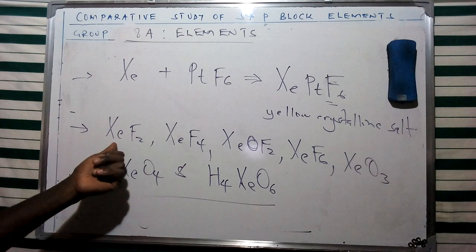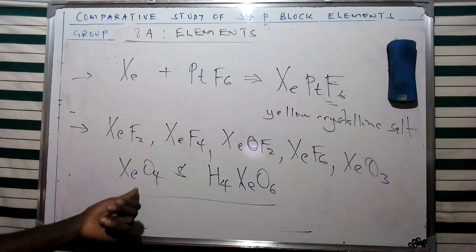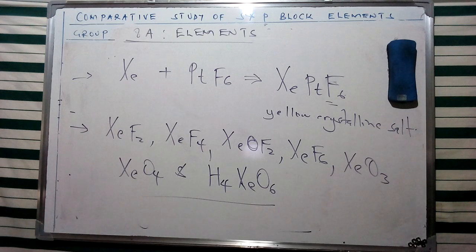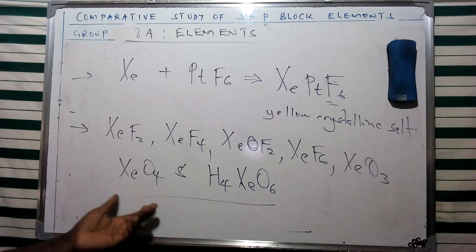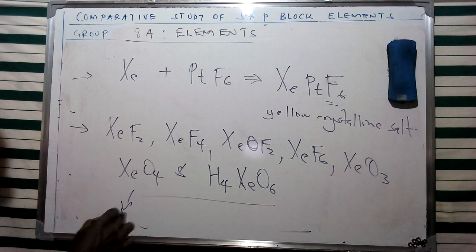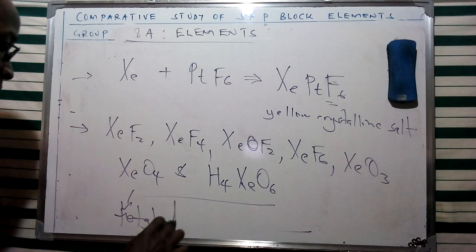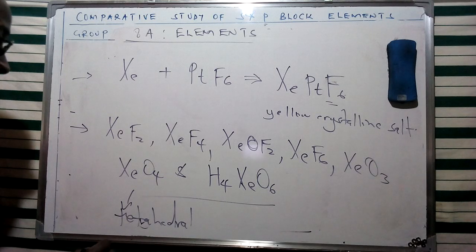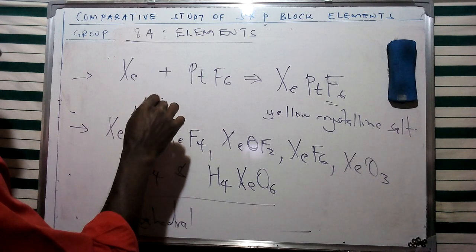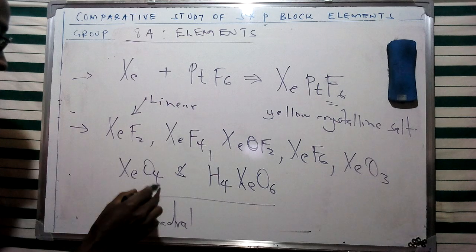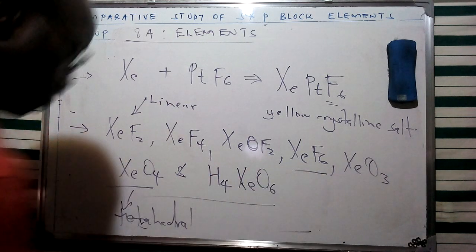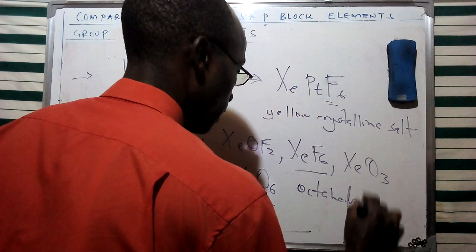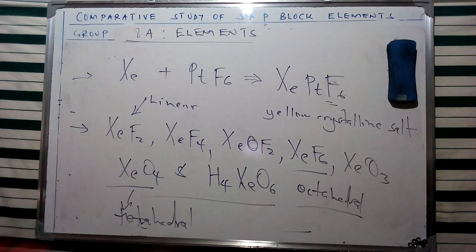For instance, the first one is going to be a linear molecule, whereas this specific one, XeO4, is going to be a tetrahedral molecule, while XeF6 is going to be an octahedral. So we have looked at various structures of molecules. So this is going to be a linear molecule, this is going to be a tetrahedral, and then we're going to have that one being an octahedral structure. But some of them are going to be distorted, like the last one which I've given in this particular case.